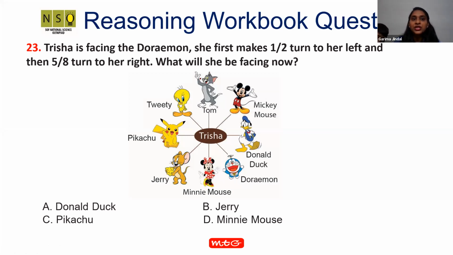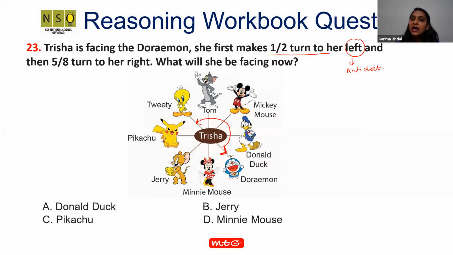Trisha is facing the Doraemon. That means this is Trisha's facing. She first makes half turn to her left. That means in anti-clockwise direction.